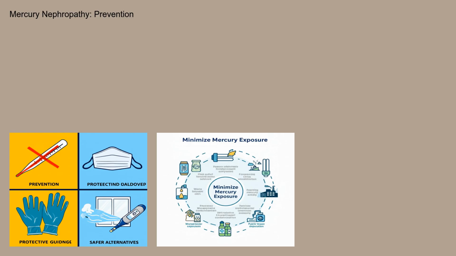Prevention is paramount in mitigating the risk of mercury nephropathy. This involves minimizing exposure to mercury through various strategies. Occupational safety measures, such as providing protective gear and ensuring adequate ventilation in workplaces where mercury is used, are essential. Public health initiatives to reduce mercury contamination in the environment, particularly in water and food sources, are crucial. Educating the public about the risks of mercury exposure from certain products and traditional medicines is also important. Promoting safer alternatives to mercury-containing products is another key preventive measure.